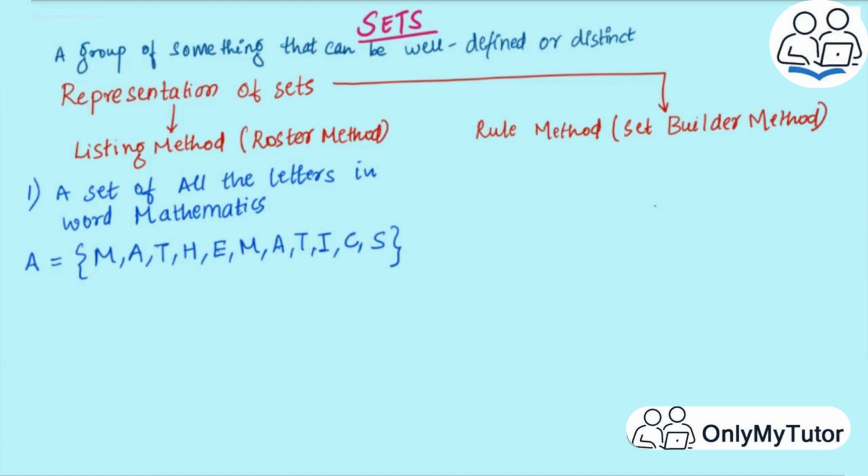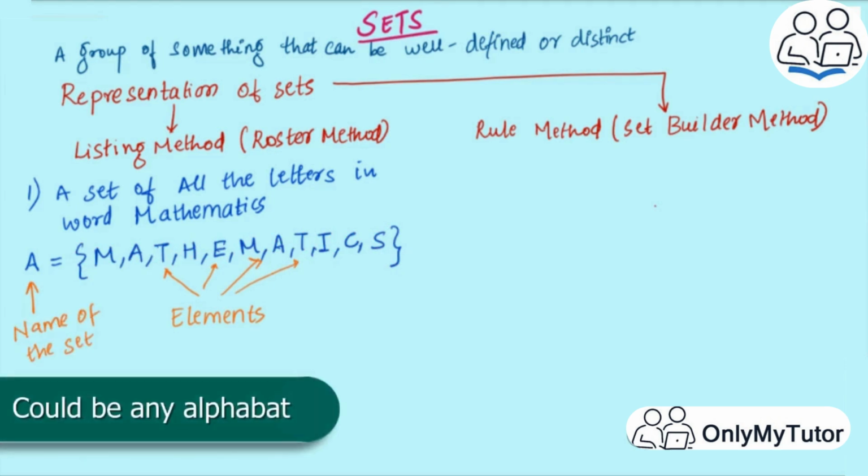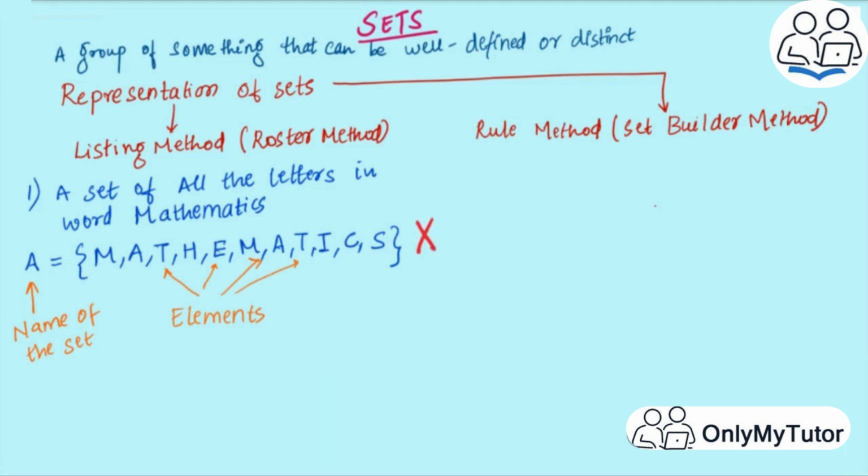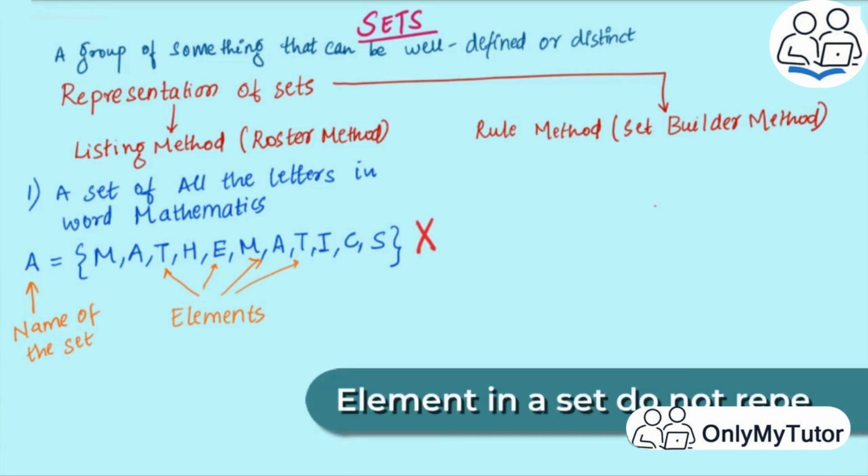All the letters in the brace or curly brackets are known as elements. A or any letter can be used to represent this set. However, there's one tiny mistake in this set. The elements in this set are never repeated. Every element appears just once in a set.